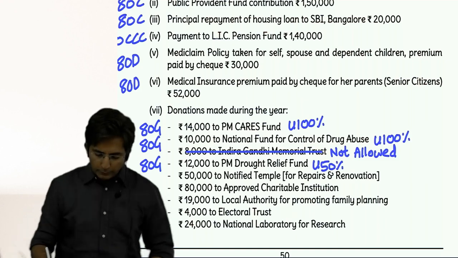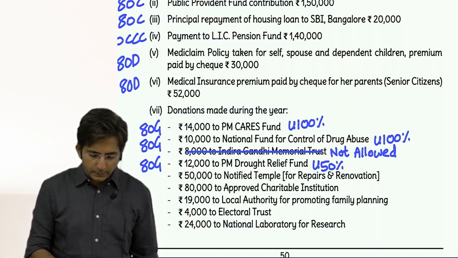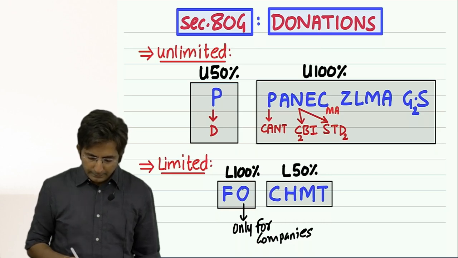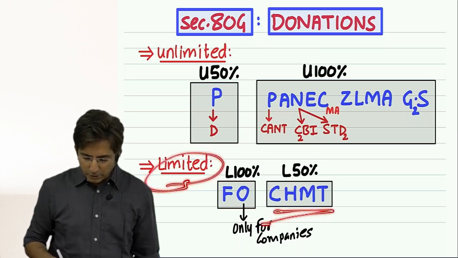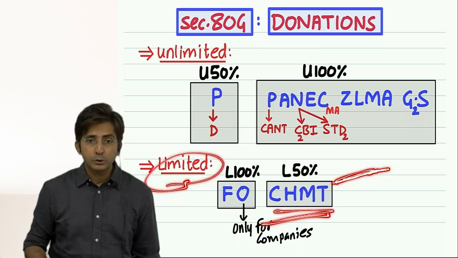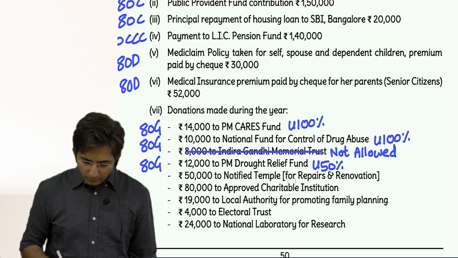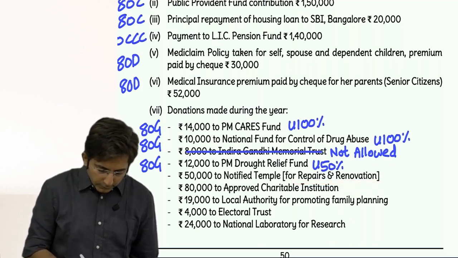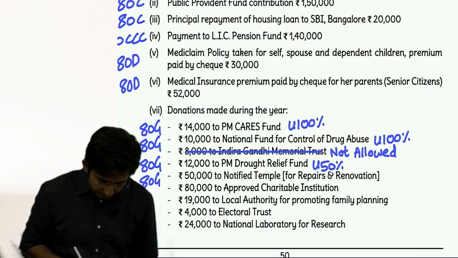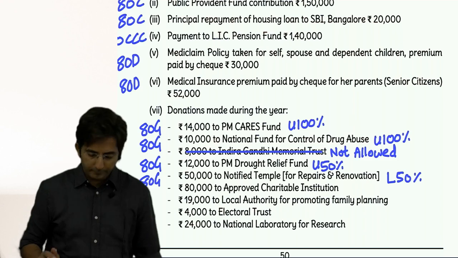Then 50,000 to notified temple. Notified temple for repairs and renovation. This comes where in our theory? ATG limited category. In our code it is T. T for temples, church, mosque, gurudwara, historical places, repairs and renovation. Even if the words repairs and renovation were not given, we could have assumed. So this is also ATG. But here what I will write? L. Here our code language is L 50%, limited 50.